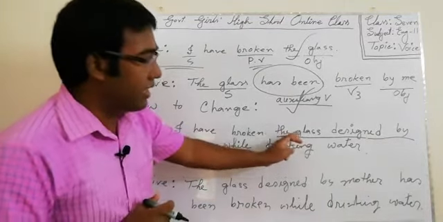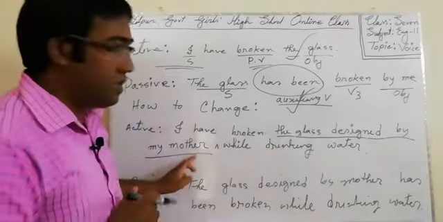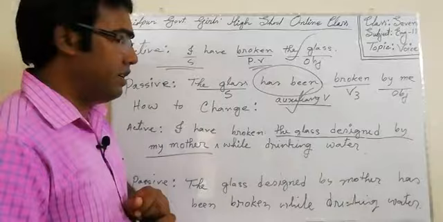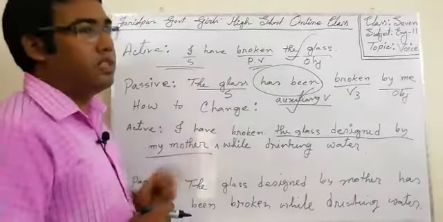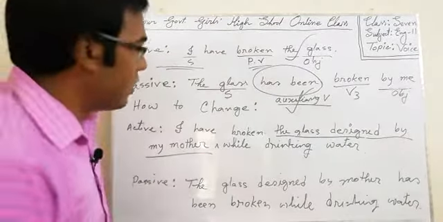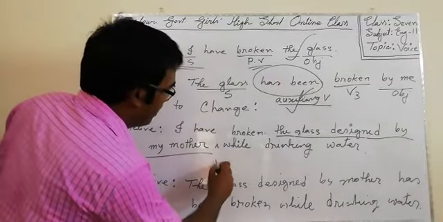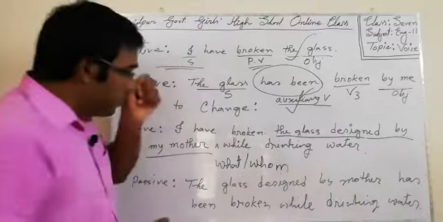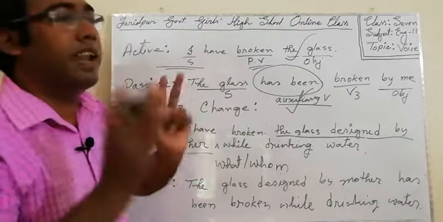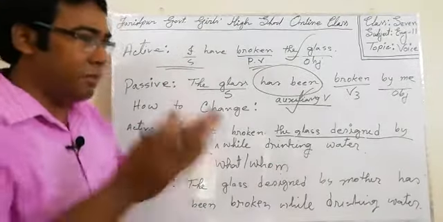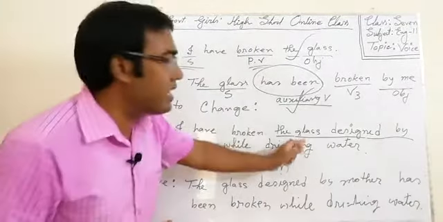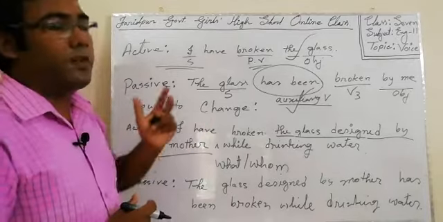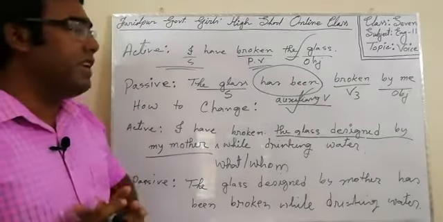Then the whole part, the glass designed by my mother with a beautiful picture of rural Bangladesh, will be the object in the sentence, because I told you, you have to ask the verb with the two words, what and whom. If you ask, what broken? The glass, but which glass? Red glass, black glass, white glass, or the glass designed by my mother with a beautiful scenery of rural Bangladesh. This whole part will be the object.